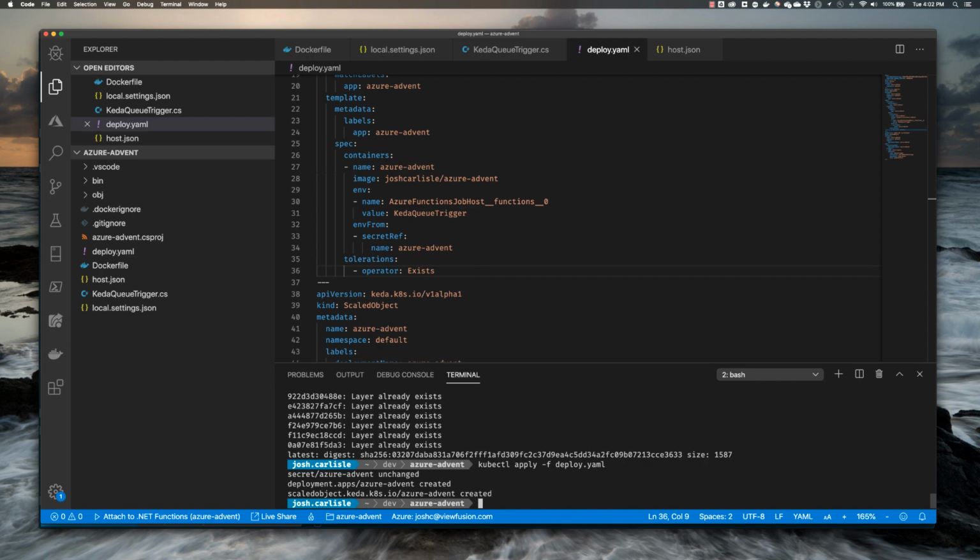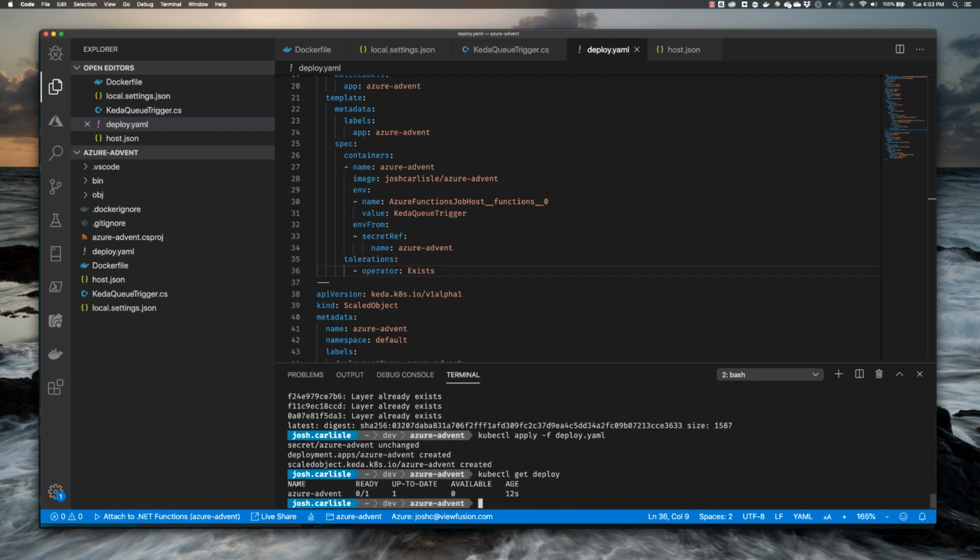We'll go ahead and run a quick kubectl get deploy. Okay, we should see it's what I expected. We do not have any pods because we do not have any activity. So let's go ahead and create a new message and see if all of our plumbing and our application is running as expected.